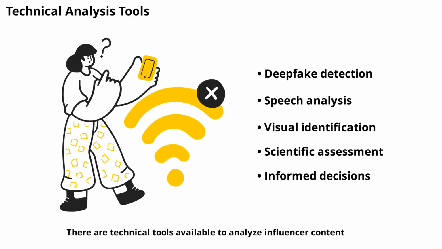There are technical tools available to analyze influencer content. Software can detect deepfake elements, analyze speech patterns, and identify AI-generated visuals. Using these tools, you can get a scientific assessment of authenticity. While not foolproof, technical analysis adds another layer to your investigation and helps you make informed decisions.